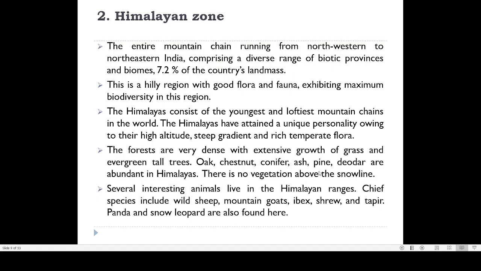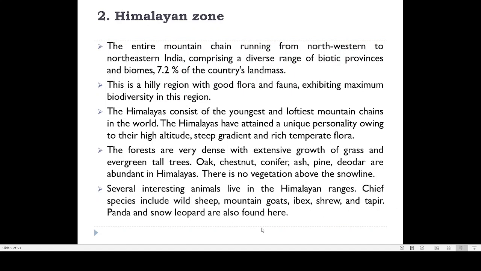These are all present in colder areas. So if you go between the Tropic of Cancer and the 66-degree latitude, there is a colder area on both the northern and southern sides of the equator. That area shows a temperate climate, and the Himalayan region is also showing a temperate climate.